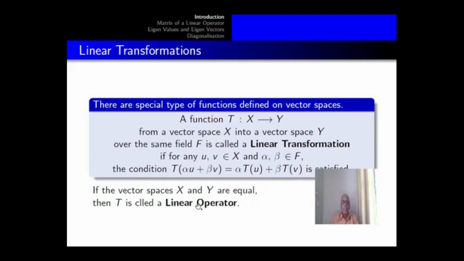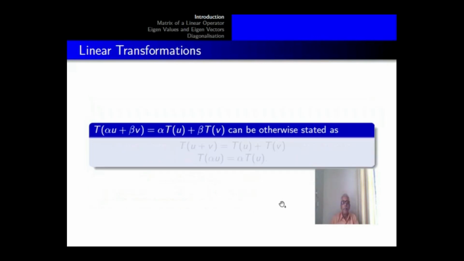If the vector spaces X and Y are the same, the function T is called a linear operator. So a transformation can have the domain and codomain as different vector spaces, and an operator has the same domain and codomain. A function from the vector space to itself is an operator.